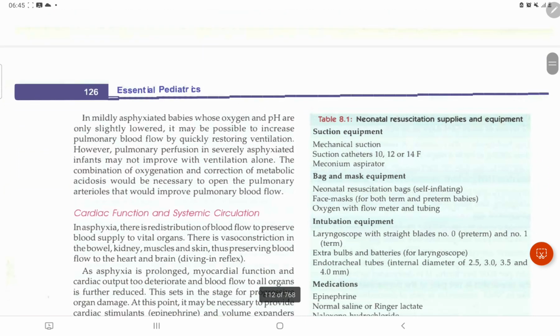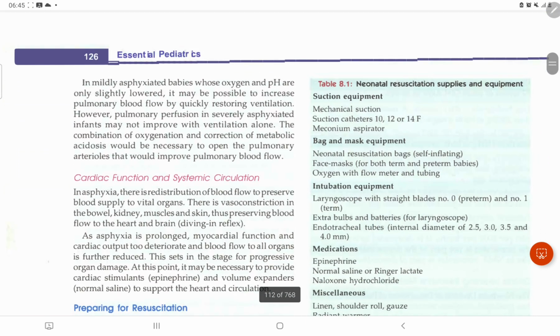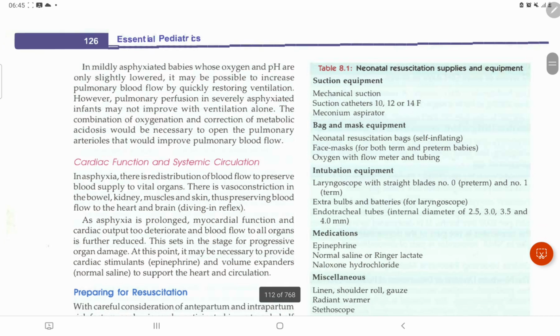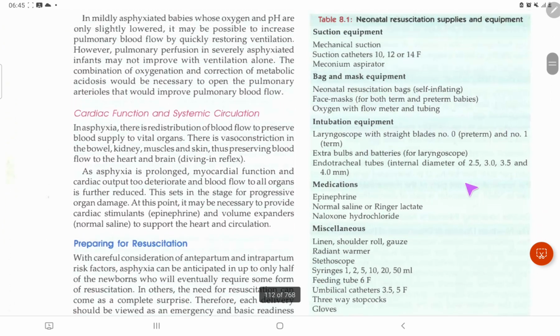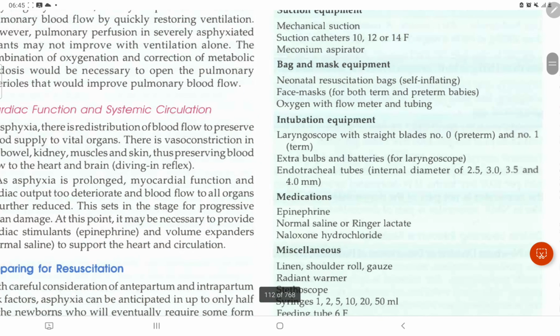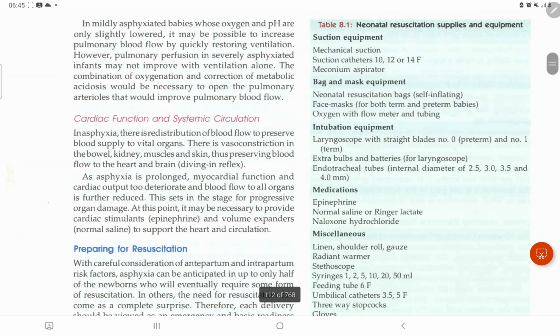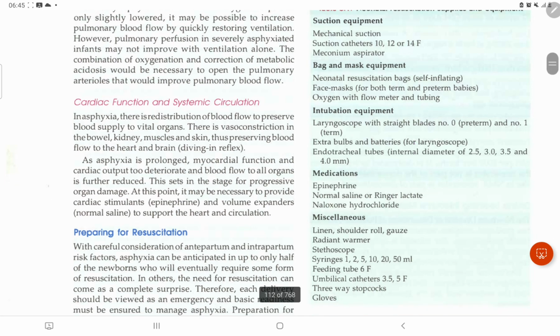Okay, so cardiac function and systemic circulation, we have to monitor those things as well. Okay, and then preparing for resuscitation. So what are the requirements for resuscitation? You can see over here. These are the requirements for neonatal resuscitation: suction equipment, mechanical suction, catheters 10, 12, 14, meconium aspirator, bag and mask equipment, neonatal resuscitation bags, face masks, oxygen with flow meter and tubing, intubation equipment.